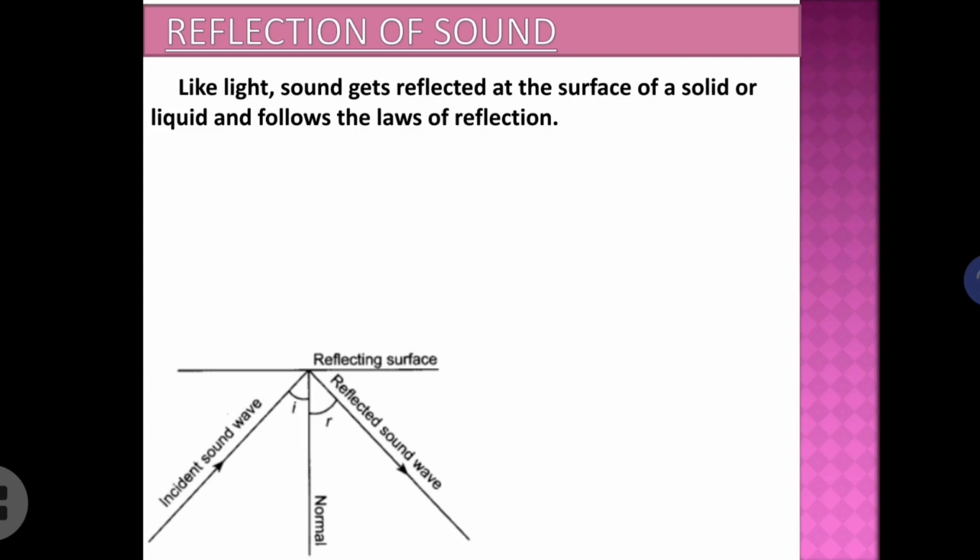And the angle between the incident sound wave and the normal is called the angle of incidence. The angle between the reflected sound wave and the normal is called the angle of reflection. Normal, you know, is the perpendicular drawn at the point of incidence on the reflecting surface. So angle I, angle R.